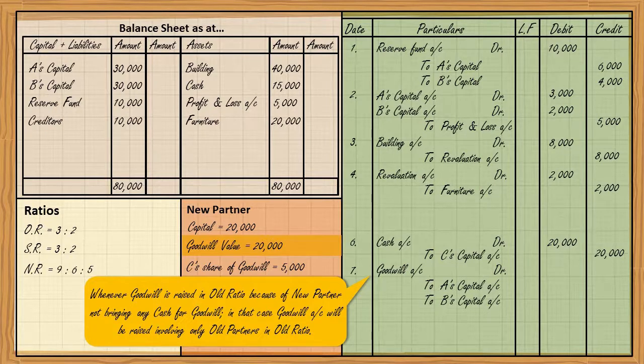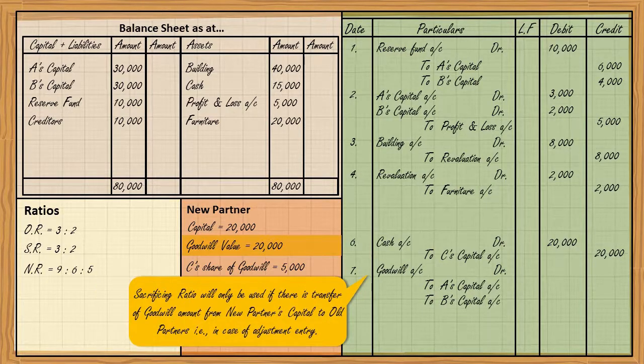Be careful, you are not supposed to use sacrificing ratio, because sacrificing ratio is used only in one situation, when you are passing adjustment entry for goodwill. Adjustment entry for goodwill means you are taking money from the new partner's capital and transferring to the old partners' capital. But that situation is not here.